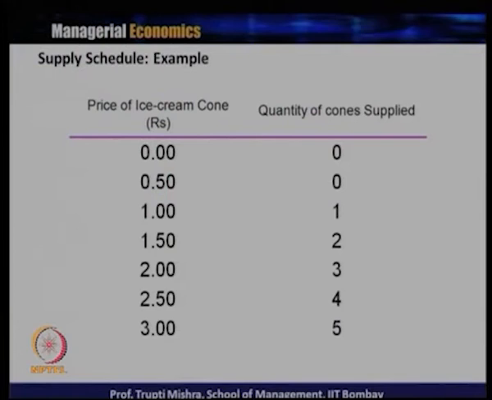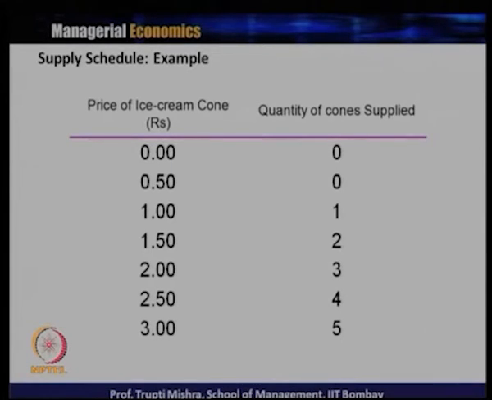So, if you take this specific example of the supply schedule, the product is ice cream cone. The price of ice cream cone is represented in the first column, and the quantity of cone supplied is represented in the second column. When the price is 0, the quantity of cone supplied is 0. The simple logic is that if there is no price for the product, the producer is not going to produce the product and is not going to supply it.